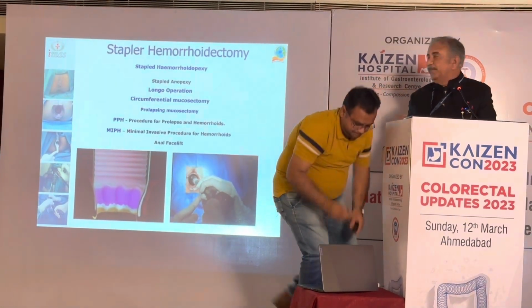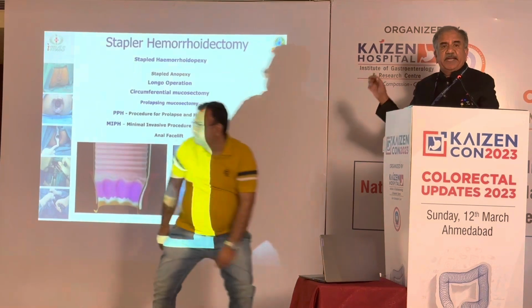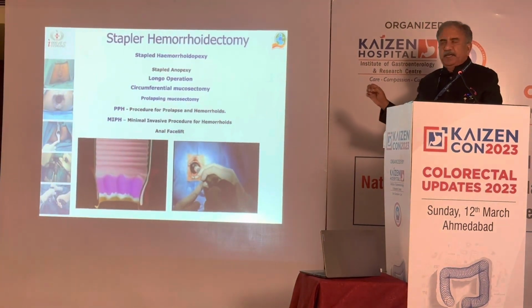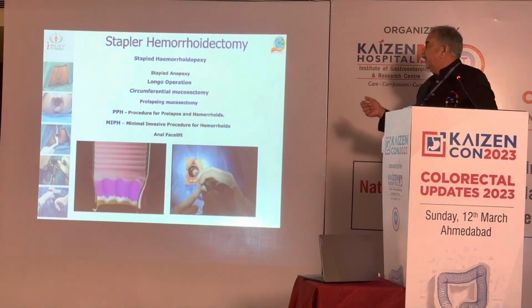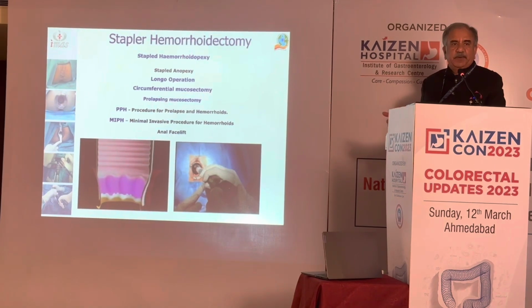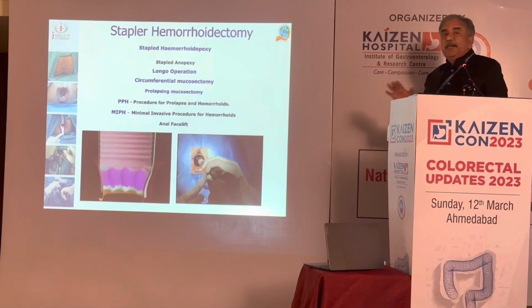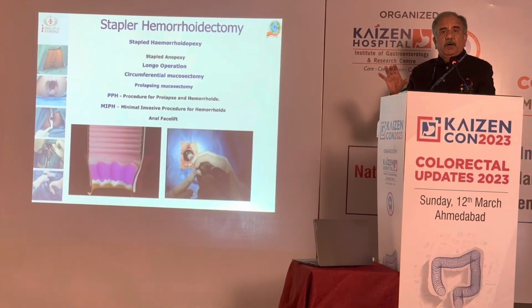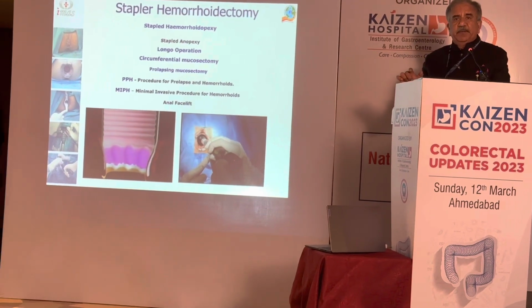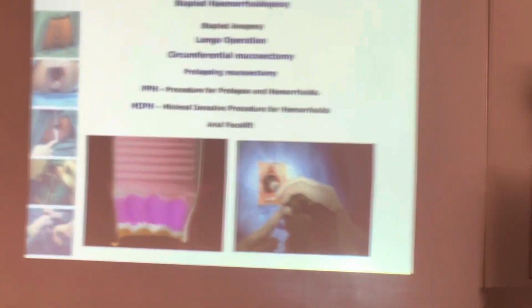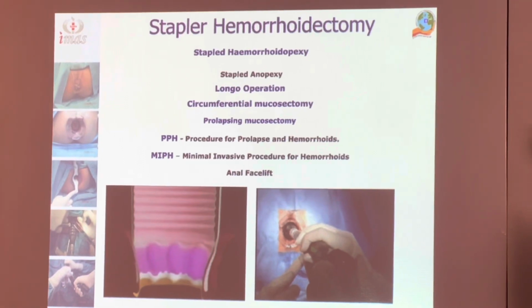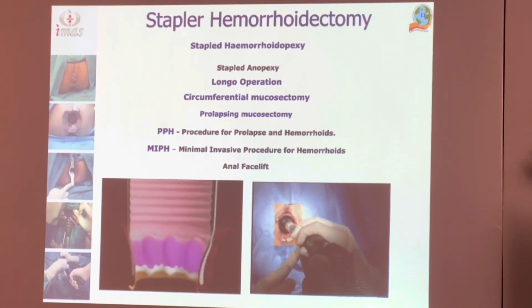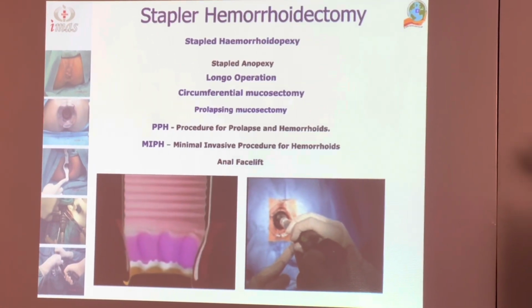We feel that hemorrhoidectomy is a wrong connotation. It should be stapled hemorrhoidopexy or stapled anopexy, and the operation can be summed up in just 2 words: circumferential mucosectomy or prolapsing mucosectomy.